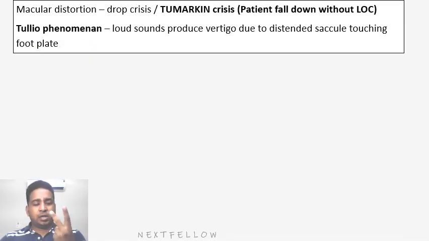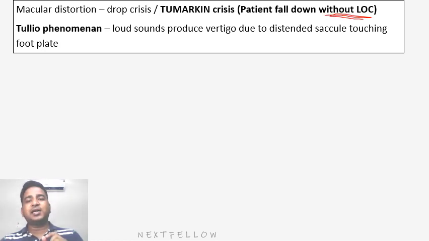Now, there are two phenomena. One is the Tumarkin crisis, also known as drop crisis. What happens in Meniere's disease? There are sudden episodes of the patient falling down without loss of consciousness. That means in a Meniere's disease attack, the patient may fall down, but he will be in complete consciousness. There will be no loss of consciousness. Again, important from the examination point of view, asked in the exam in the last years. So this is known as Tumarkin crisis or drop crisis.